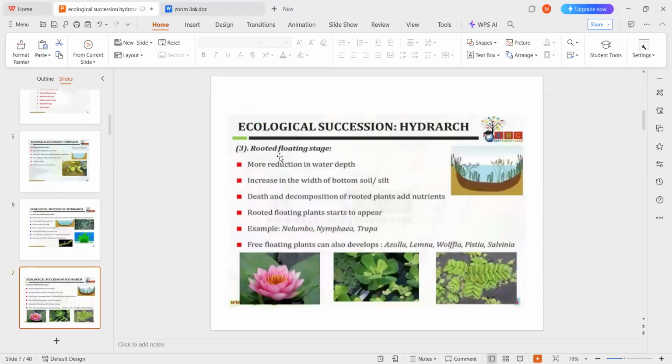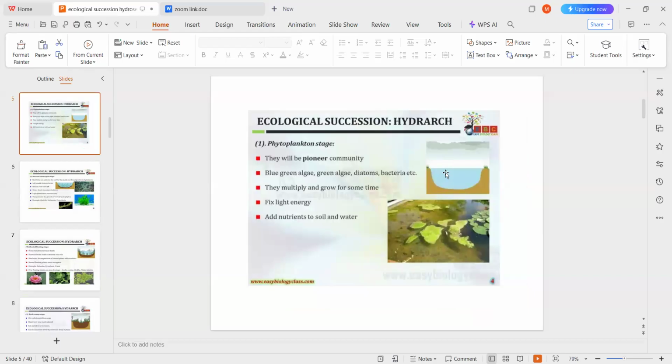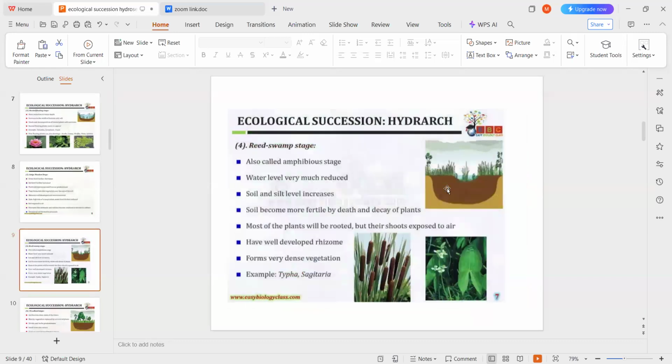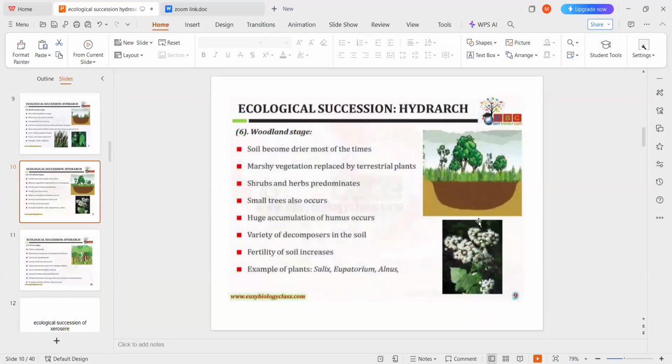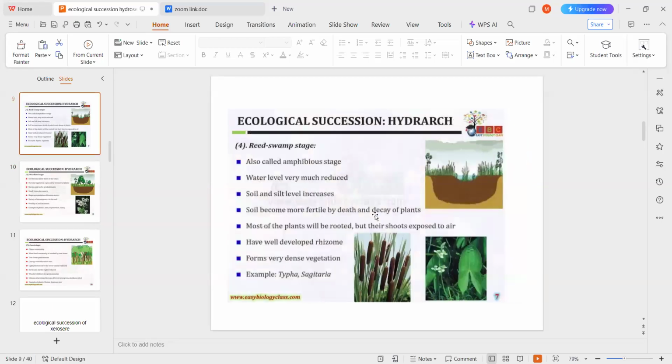In the third stage, that is the rooted floating stage, in every stage the depth of the water decreases and formation of the soil increases. At the final stage, the total water is replaced by the soil due to these organisms only. The fertility of the soil also increases, and a huge accumulation of humus also occurs at the final stage.